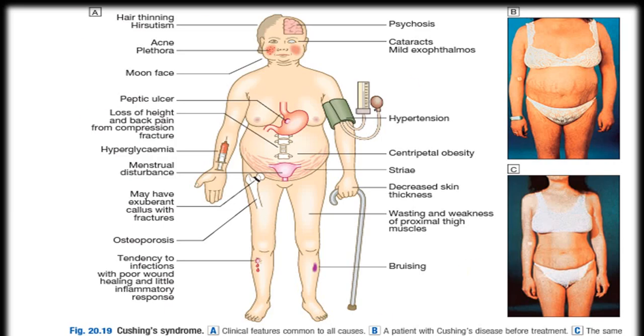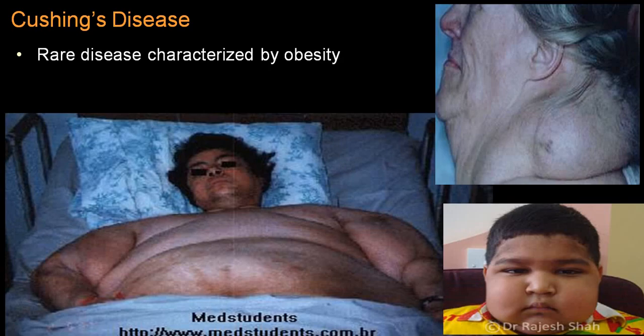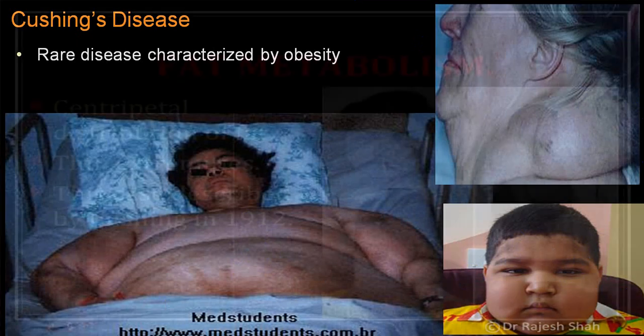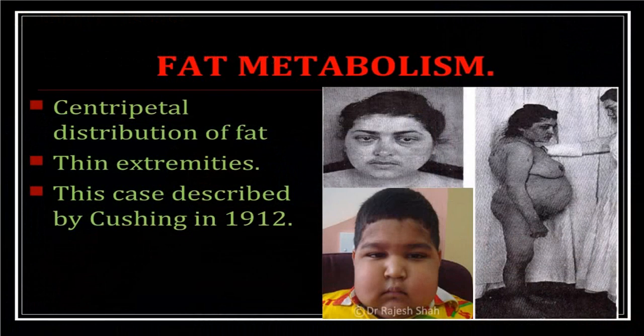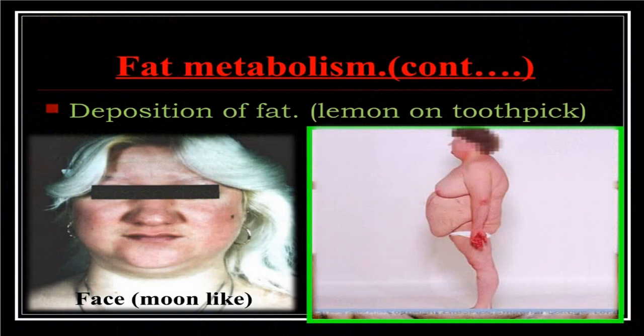You can go through it that way. This is another way, the same thing given. There are a lot of diagrams. Sometimes you get massive obesity. This is a typical moon face. This is the buffalo hump. So fat metabolism is disturbed, producing moon face, buffalo hump, and central obesity. Typical moon face, buffalo hump, central obesity.